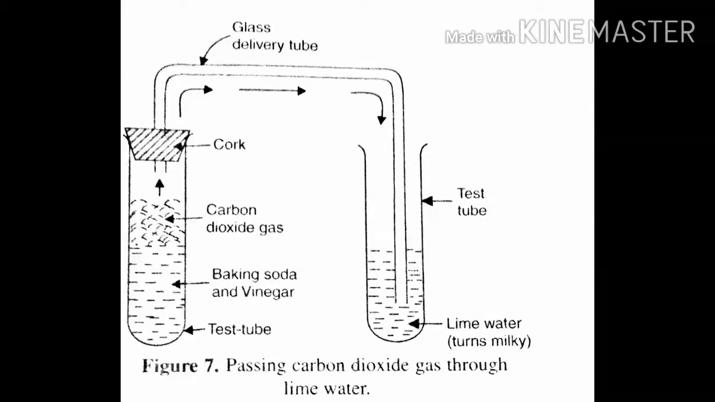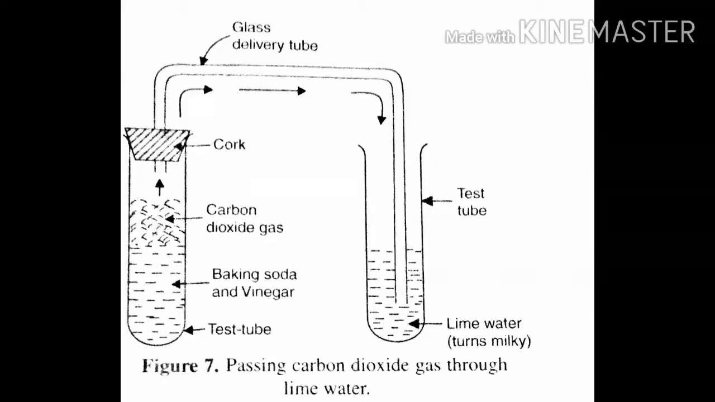See that the left side test tube contains baking soda and vinegar. It produces carbon dioxide gas. That gas flows through the tube to reach the right side test tube that contains lime water. Lime water is also called calcium hydroxide. The calcium hydroxide formula is Ca(OH)2. Calcium hydroxide is also called lime water.